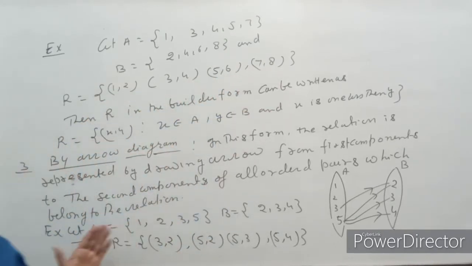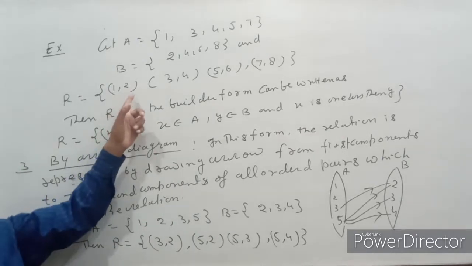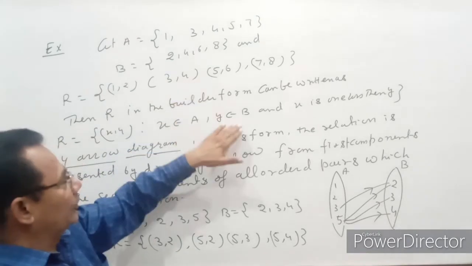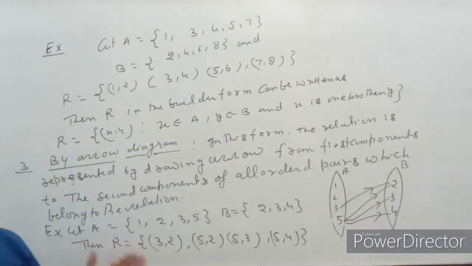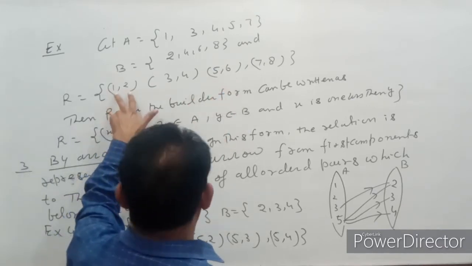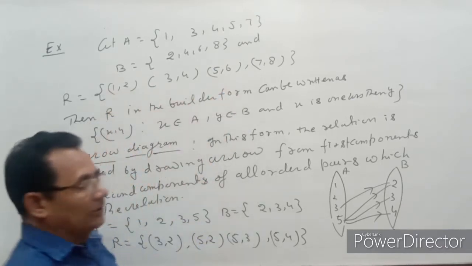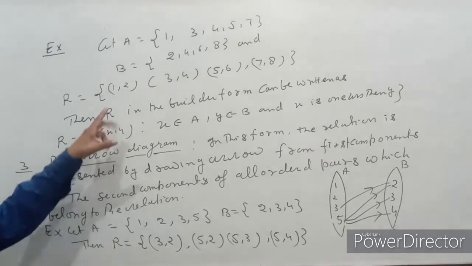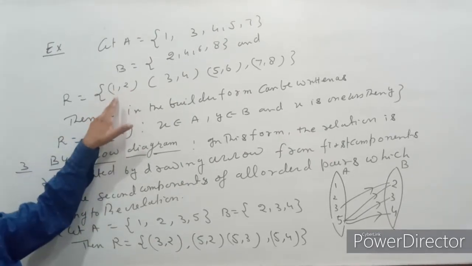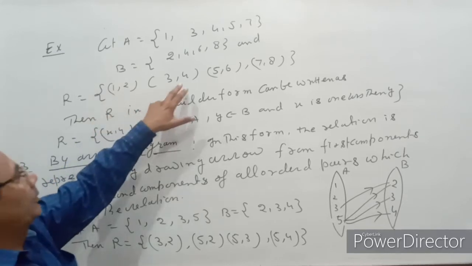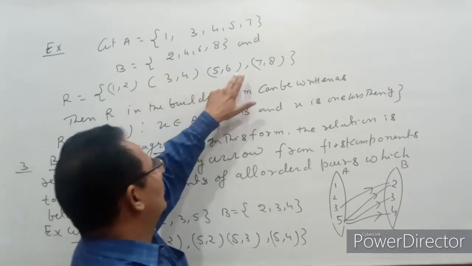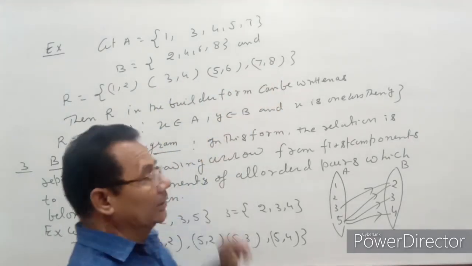So therefore, to represent this relation from tabular form to set builder form, first of all we search for the relation between the first and second component. If we observe here, the second component is one more than the first component, that is 2 and 1, 4 and 3, 6 and 5, 8 and 7.